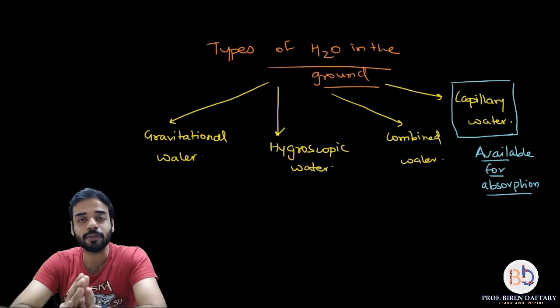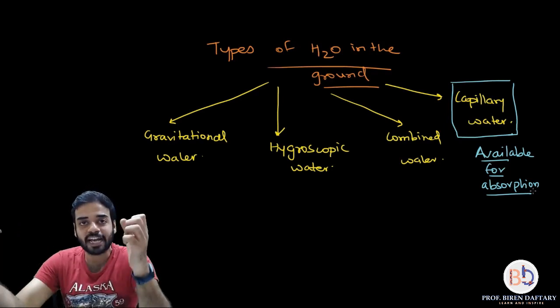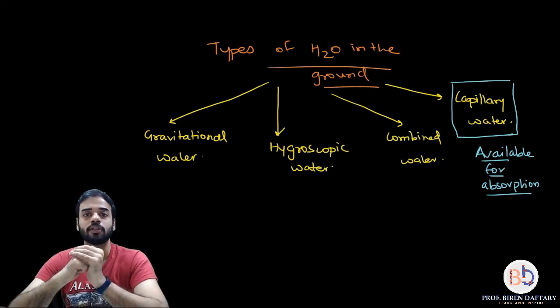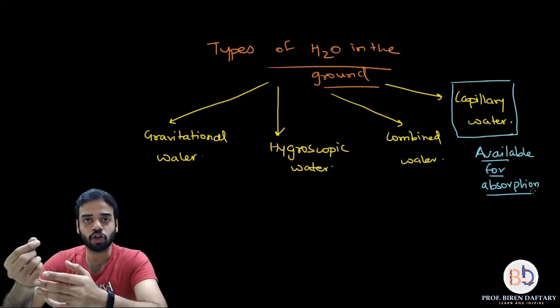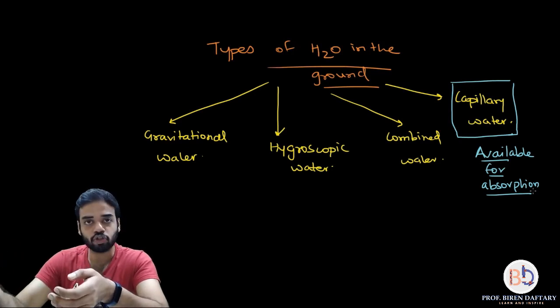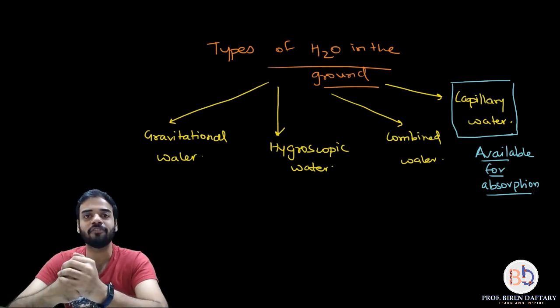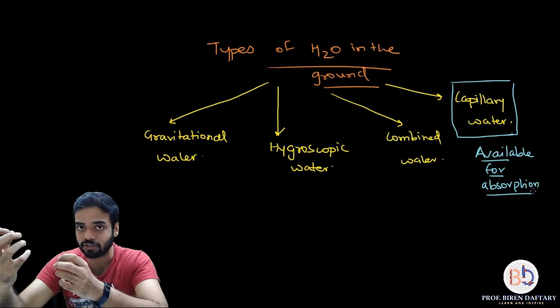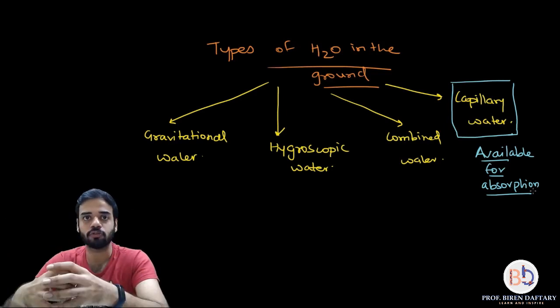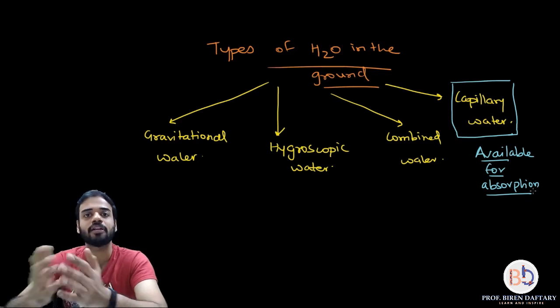Coming to hygroscopic water, hygroscopic means any substance which can absorb water. For example, the salt that we eat, sodium chloride, table salt: if you keep that salt open for a day or two, you will see that it will become liquidy. Why? Because the salt molecules absorb water vapor from the air and they imbibe water. Because of that, they become liquidy.